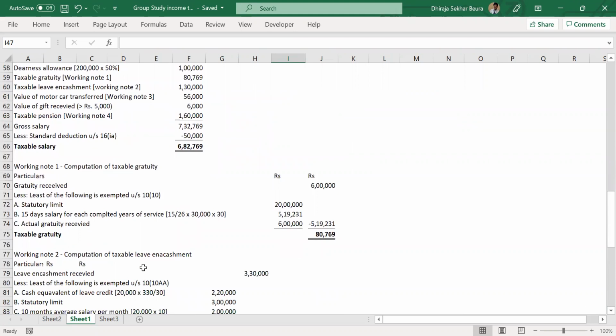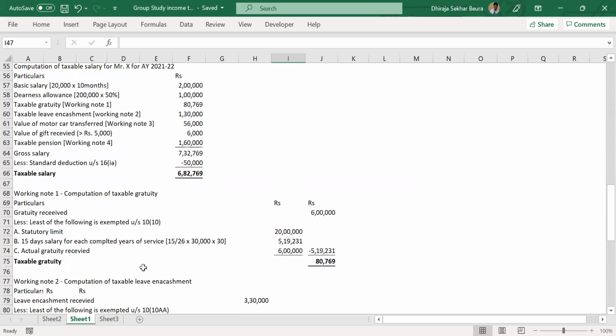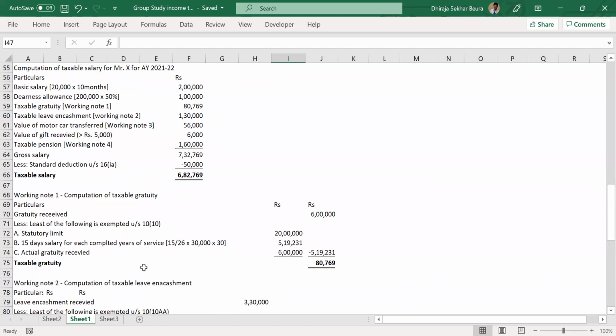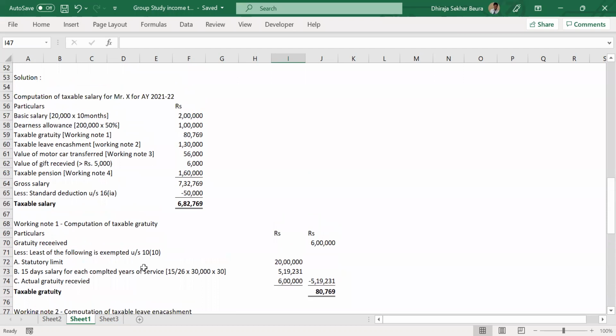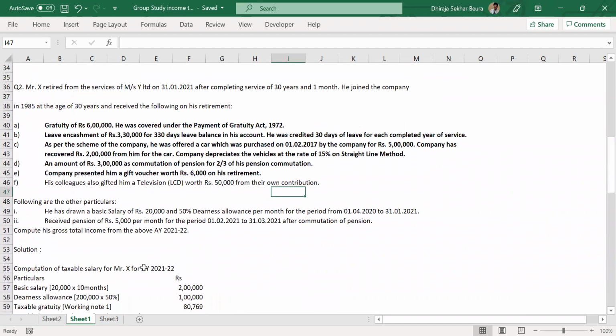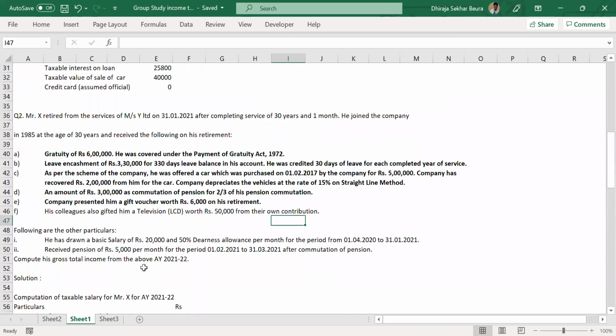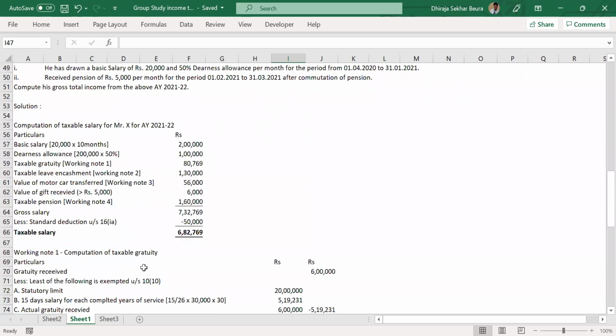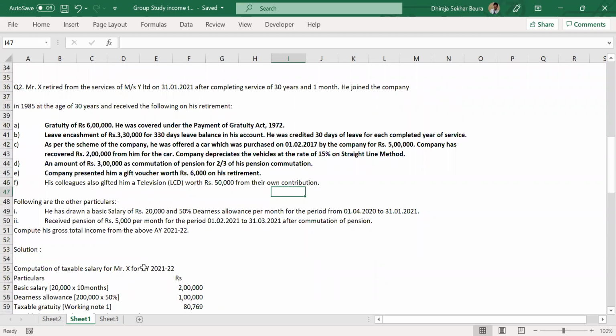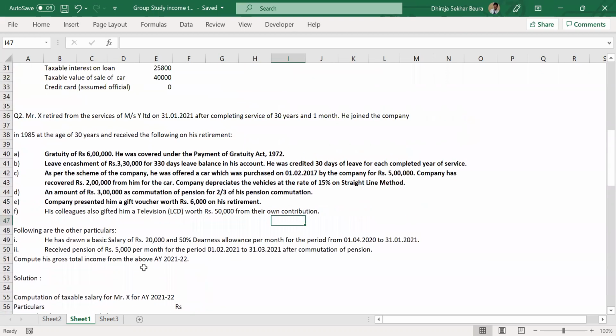But Dheeraj, why didn't we do this subtraction for the gratuity case, where the actual gratuity paid was 6 lakh, but the exempted gratuity was 5,19,230? Then taxable gratuity should be 6 lakh minus that 5,19,000, right? I was telling that, no? This amount is the exemption value, and the taxable value will be 6 lakh minus that value. I think I missed that part. Okay, no problem.